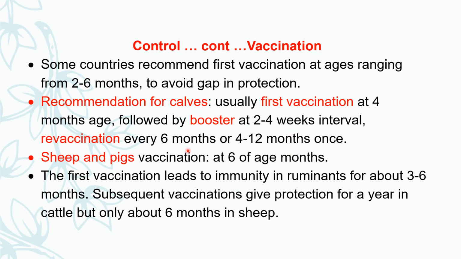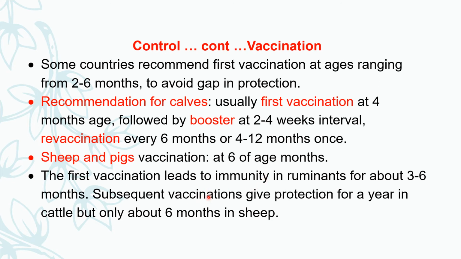So sometimes there are 3 doses of vaccination and sometimes there are 2 doses. In sheep and pigs, vaccination should be done at the age of 6 months.